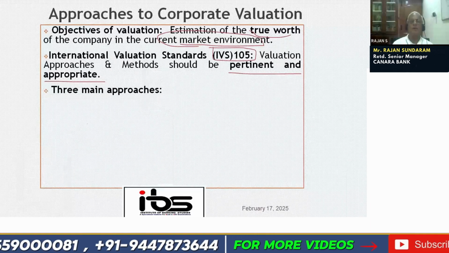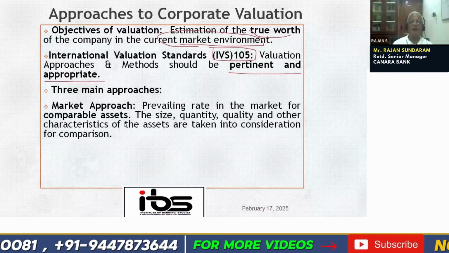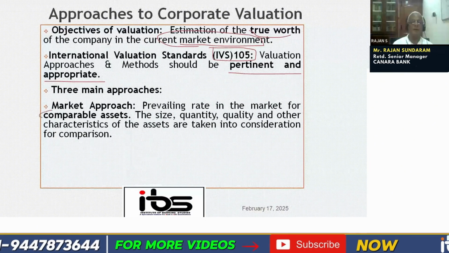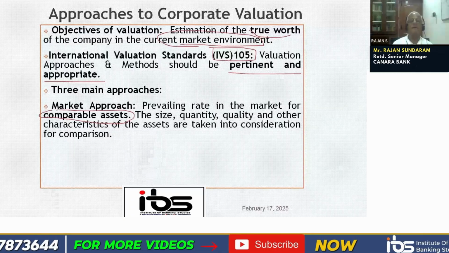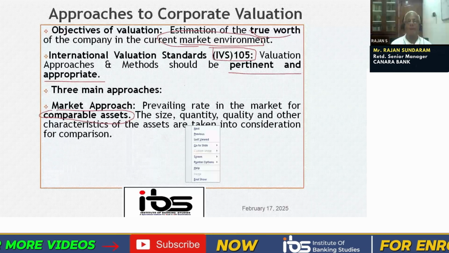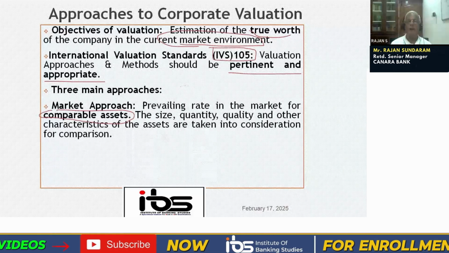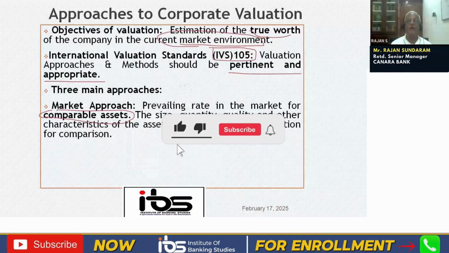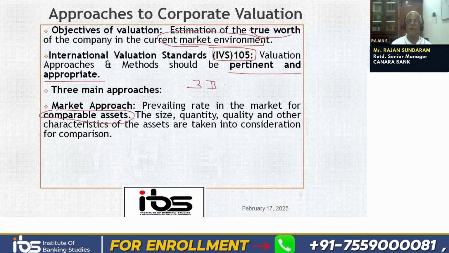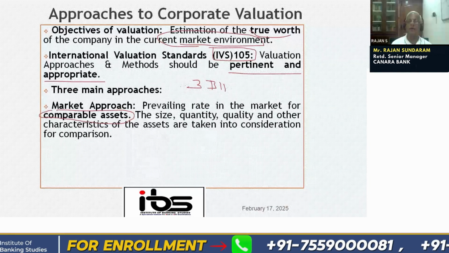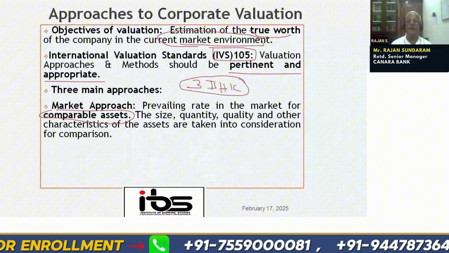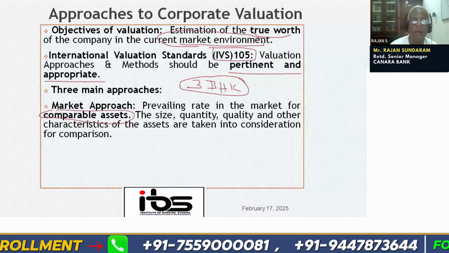There are three main approaches to valuation. The first is called the market approach, the prevailing rate in the market for comparable assets. The problem here is whether we can compare. For some assets, it can be compared. For example, let us say you are living in Bangalore or Hyderabad and you are going to purchase a 3 BHK home, let us say a used or second-hand home. We want to know the rate at which it is selling in the locality.